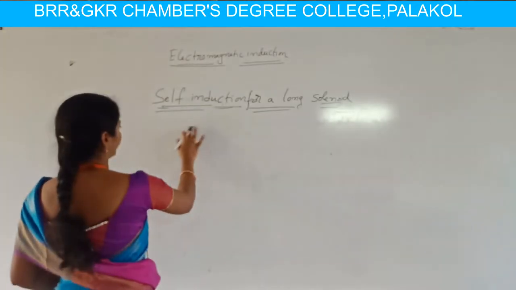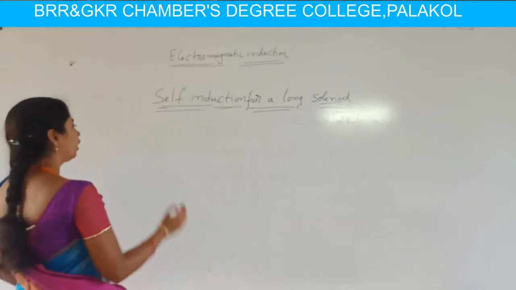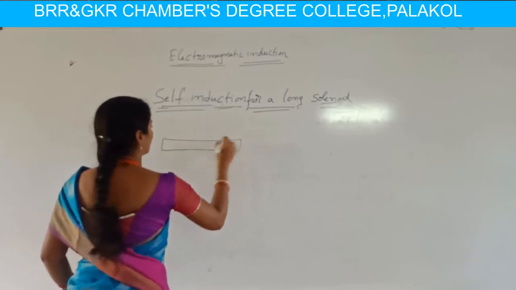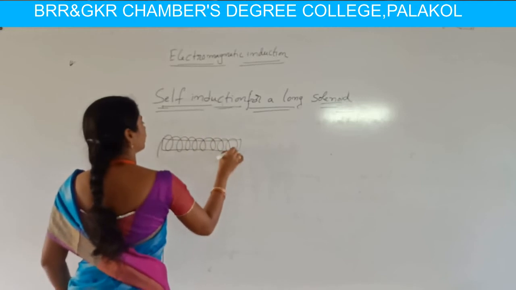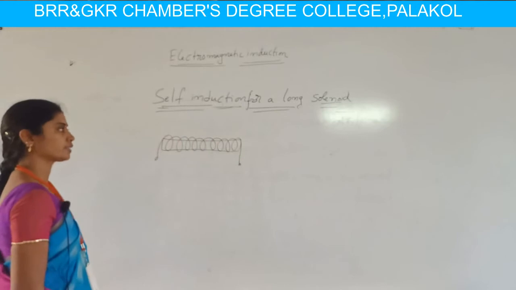Here, for calculating self-induction for a long solenoid, we consider a long solenoid where the coil is wound closely and tightly.